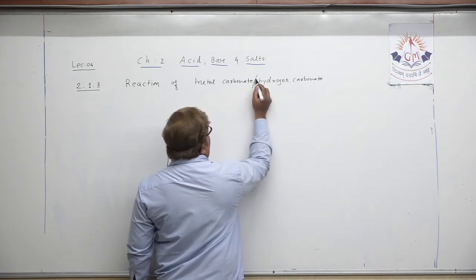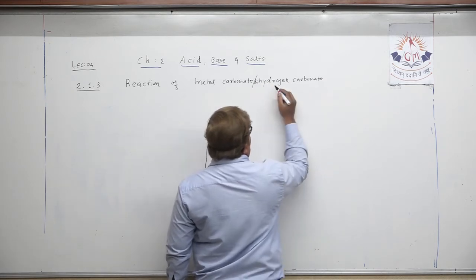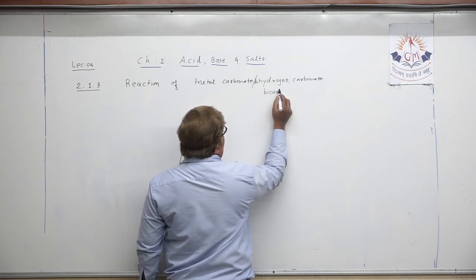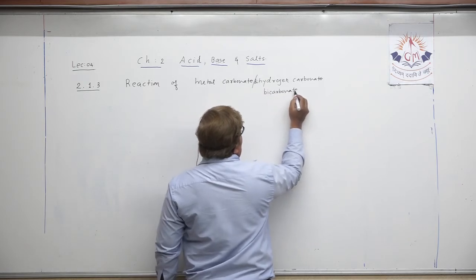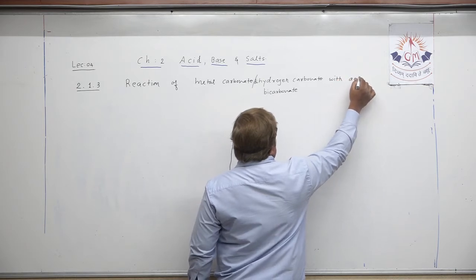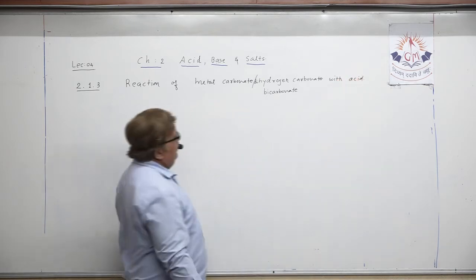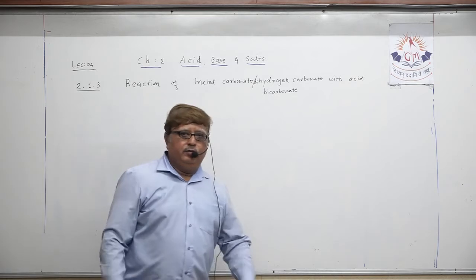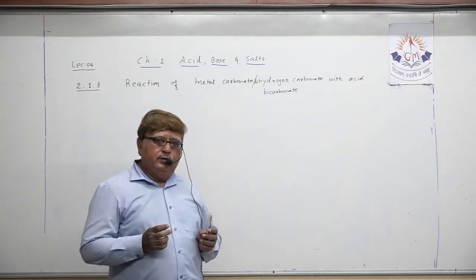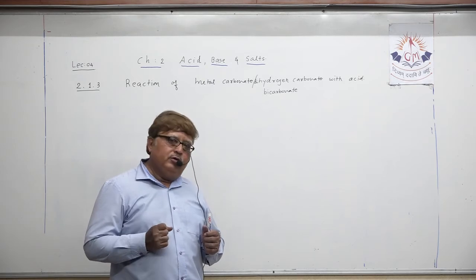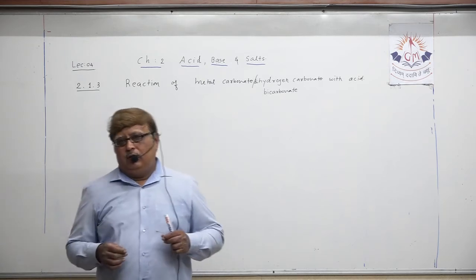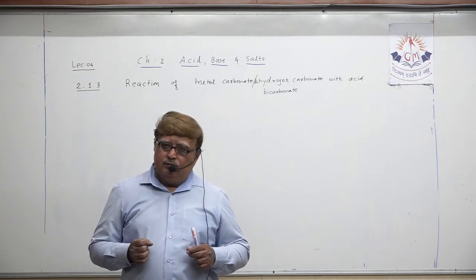Somewhere they use dihydrogen carbonate, it's all okay, or I can say bicarbonate also, with acid. This is the topic we are going to target today, that is reaction of acid with metal carbonate and metal dihydrogen carbonate or metal bicarbonate.